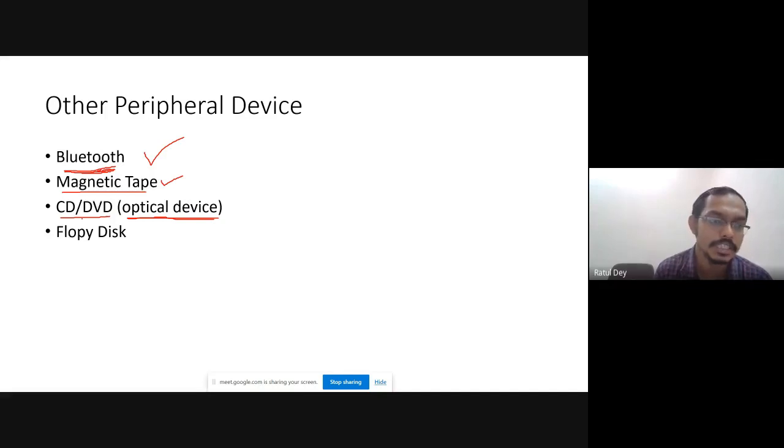When we run a CD or DVD, an option comes up in the burning software to burn the particular CD. Burn means we are using some electromagnetic wave to burn the location of the CD where we are going to write the data.